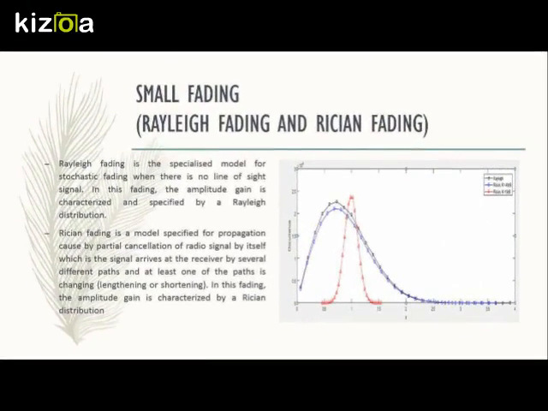Small scale fading includes Rayleigh fading and Ricean fading. Rayleigh fading is a specialist model for stochastic fading when there is no line of sight signal. In this fading, the amplitude gain is characterized and specified by a Rayleigh distribution.